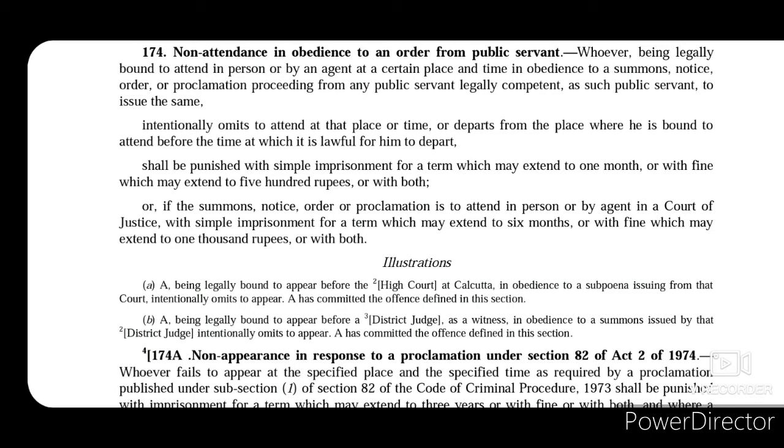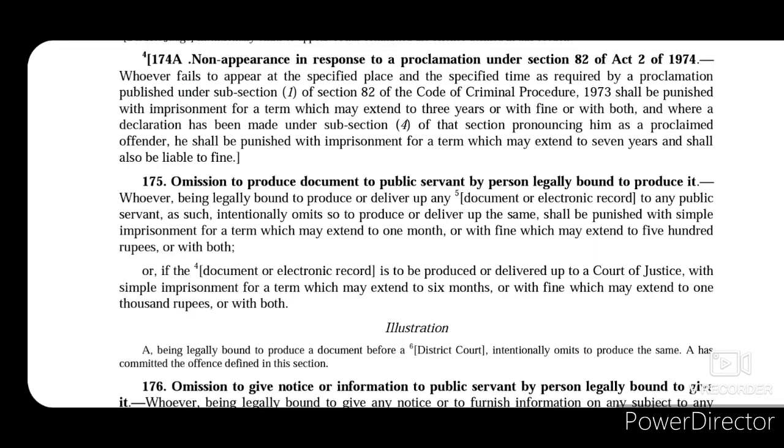Now under section 174, the person who has so omitted to appear in person will be punished with simple imprisonment for a term which may extend to 6 months, or with fine which may extend to 1000 rupees, or with both. And under section 174A, that person will be punished with imprisonment for a term which may extend to 3 years, or with fine, or with both.